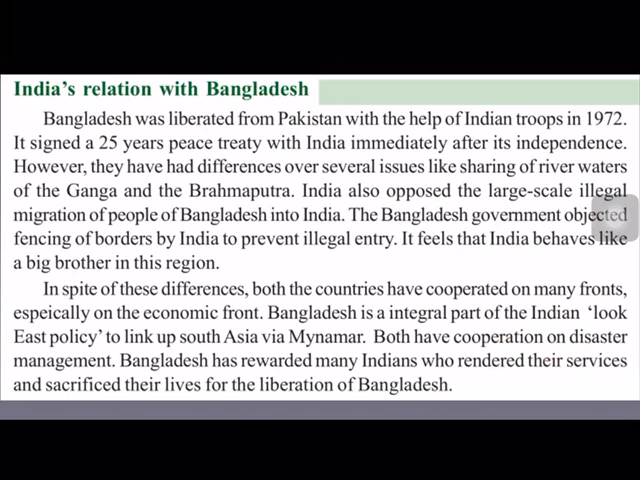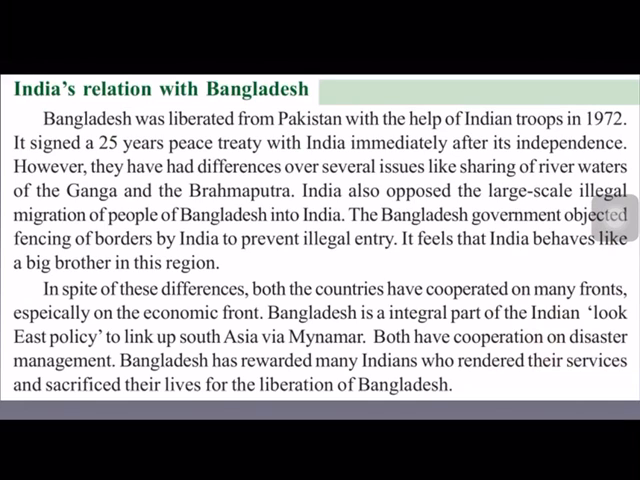Now, India's relations with Bangladesh. Bangladesh is also one of the neighboring countries, and just now we have discussed that Bangladesh became an independent state in 1972, after the 1971 war with Pakistan. And with the help of Indian troops only, in 1972 it became an independent state. And after becoming independent, Bangladesh signed a 25 years peace treaty with India. This was the only neighboring country signing a peace treaty with India, immediately after its independence.